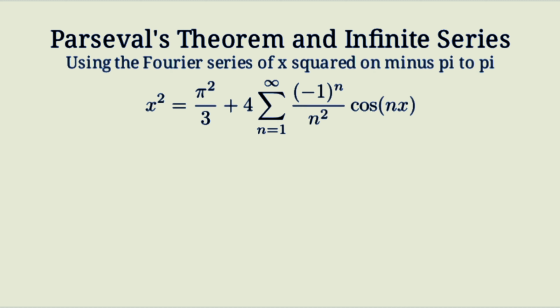We will use Parseval's theorem to evaluate the sum of 1 over n to the fourth, and then use that result to compute the alternating series with negative 1 to the n over n to the fourth. First, let's visualize what this series represents. On the interval from minus pi to pi, the function is the parabola y equals x squared. The Fourier series extends this shape periodically.